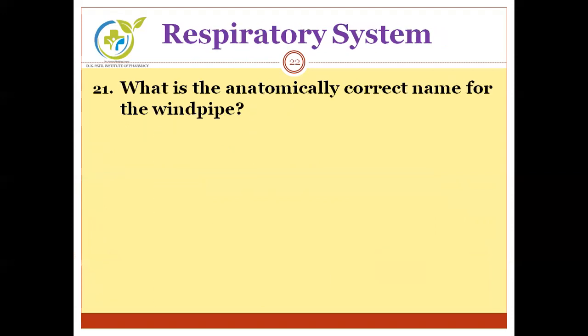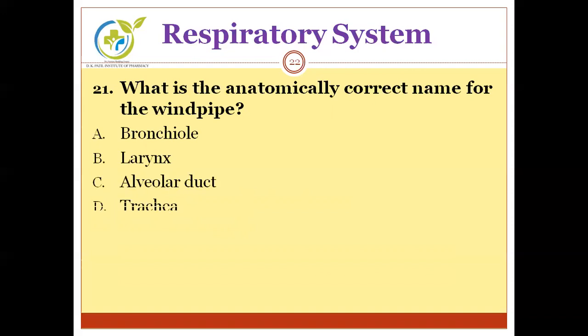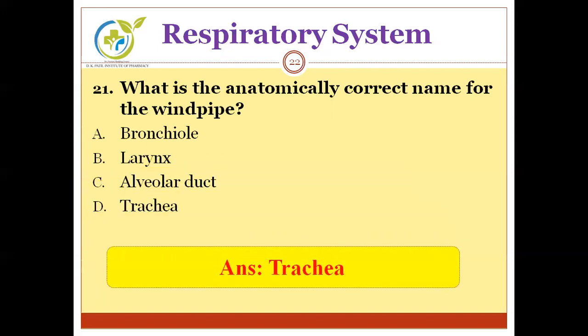Next, what is the anatomically correct name for the windpipe? Options are bronchiole, larynx, alveolar duct, and trachea. We have to find out another name for windpipe. And the correct answer is trachea. Trachea is also called the windpipe.